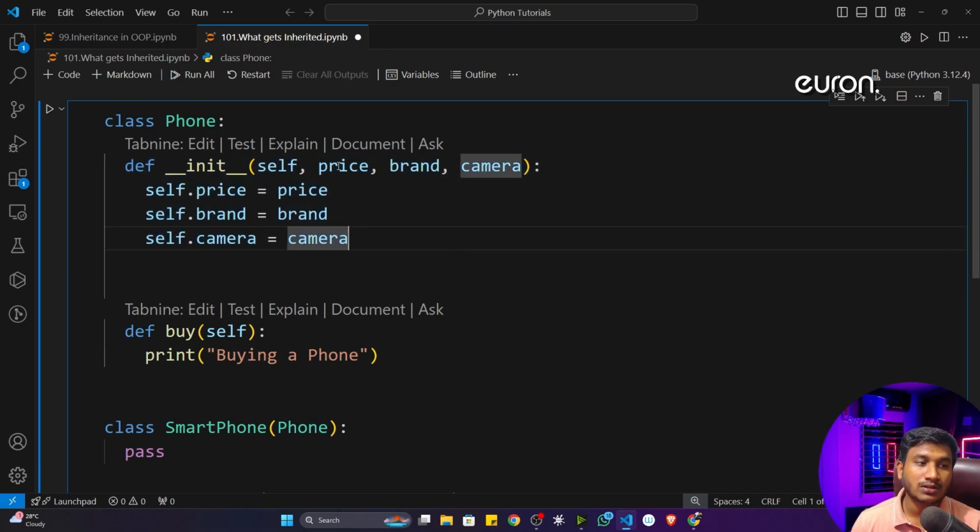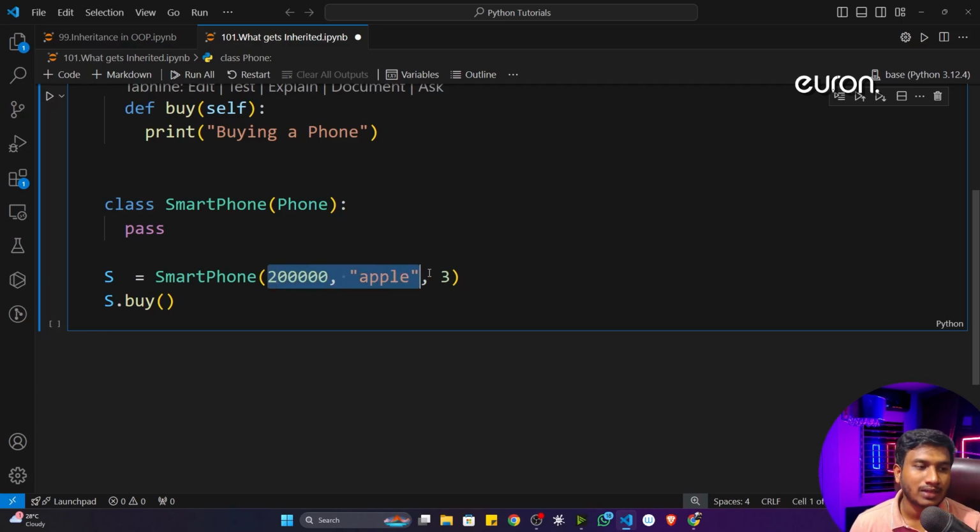Now, how many inputs does the parent class constructor take? It takes 3 inputs: price, brand, and camera. That's why here I'm giving the input. Okay, I hope it is clear now. So here is the price of the phone, brand of the phone, and camera of the phone. Let's say we are talking about iPhone 14 Pro Max, or let's say 15 Pro Max. It has 3 cameras. Okay, that is the idea.